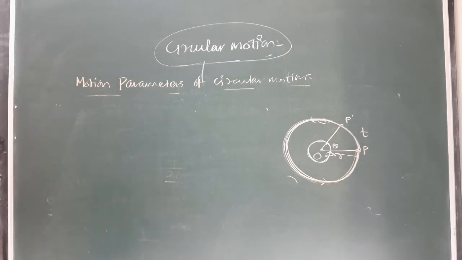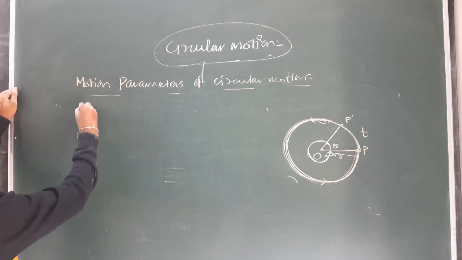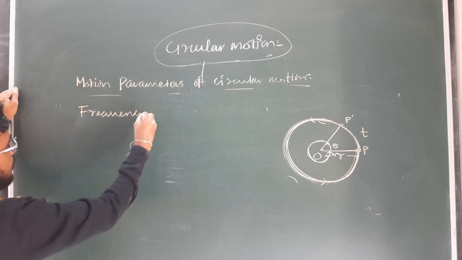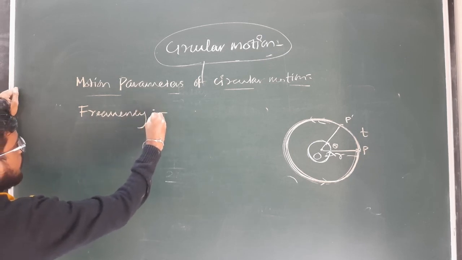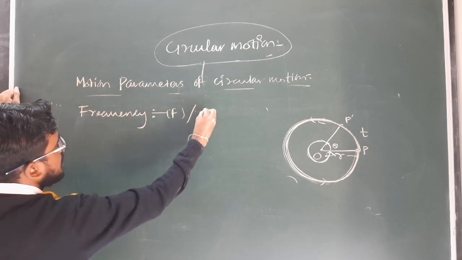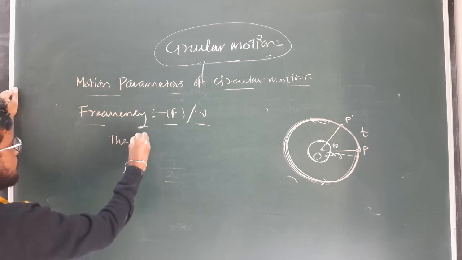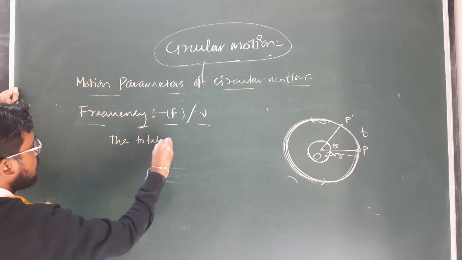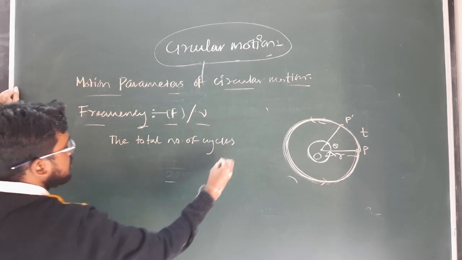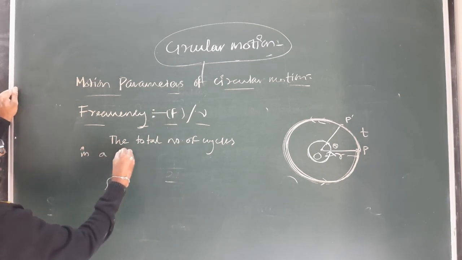Next, angular frequency or frequency f, or this can also be denoted as nu. Frequency is what? The total number of cycles in a second.